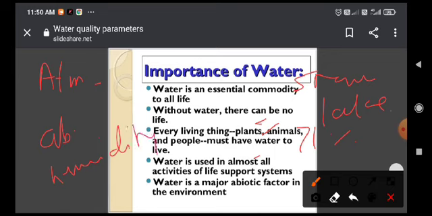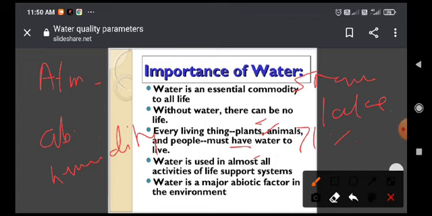Relative humidity can be defined as the ratio of the actual amount of water vapor in the atmosphere to the amount that can be held in the air at a particular temperature as well as pressure. On the basis of absolute as well as relative humidity, we calculate it in this form.